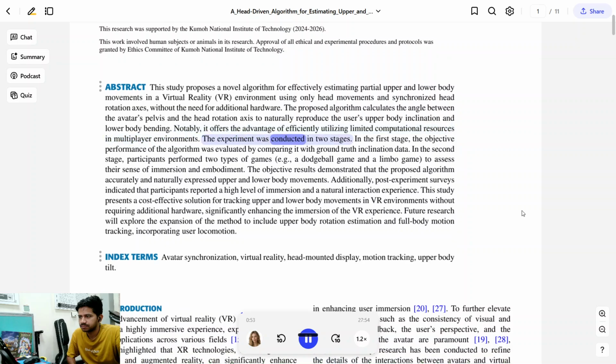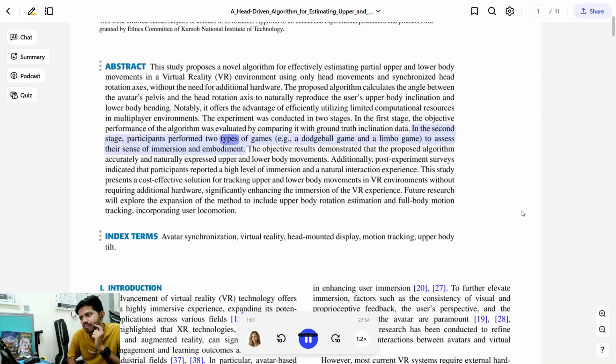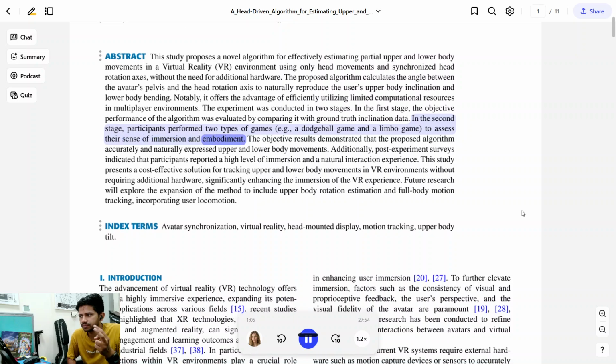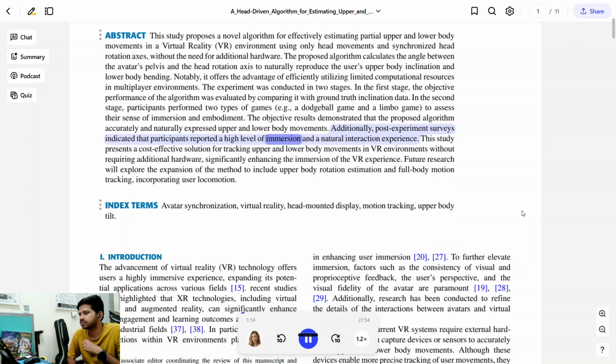The experiment was conducted in 2 stages. In the first stage, the objective performance of the algorithm was evaluated by comparing it with ground truth inclination data. In the second stage, participants performed 2 types of games to assess their sense of immersion and embodiment. The objective results demonstrated that the proposed algorithm accurately and naturally expressed upper and lower body movements. Additionally, post-experiment surveys indicated that participants reported a high level of immersion and a natural interaction experience.